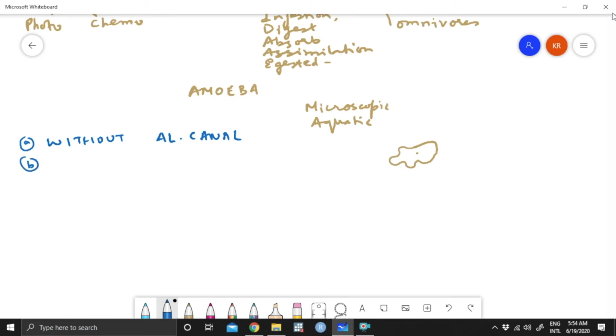There will be some, like Hydra or Planaria, that have an incomplete alimentary canal. And the large majority of organisms have a complete alimentary canal.